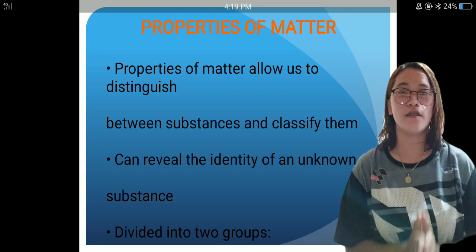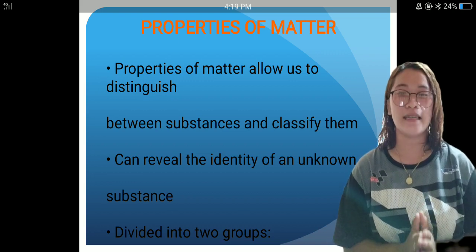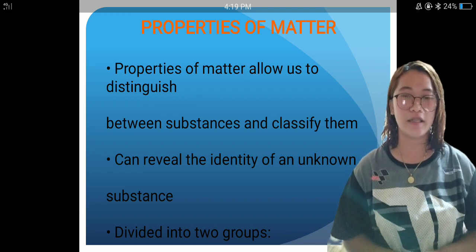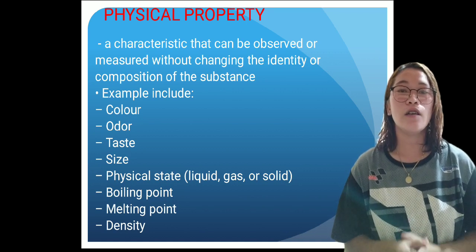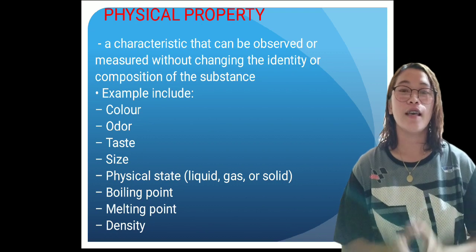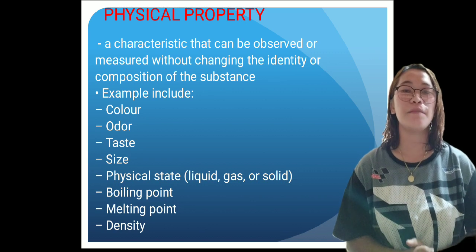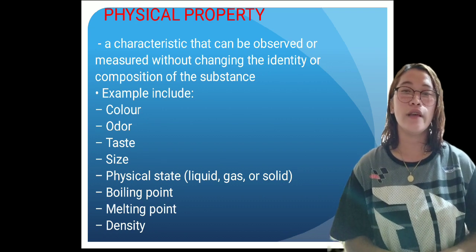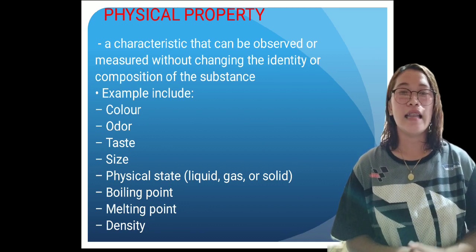Properties of matter allow us to distinguish between substances and classify them, and can reveal the identity of an unknown substance. They are divided into two groups: physical properties and chemical properties. Physical properties are characteristics that can be observed or measured without changing the identity or composition of the substance. Examples include color, odor, taste, size, physical state (liquid, gas, or solid), boiling point and melting point. And lastly, density.